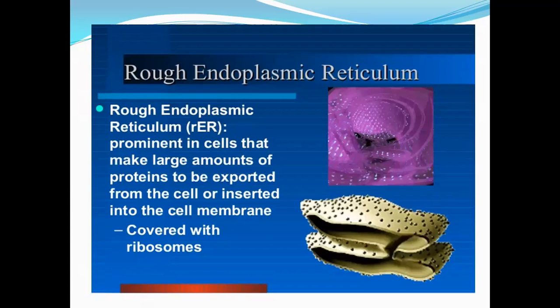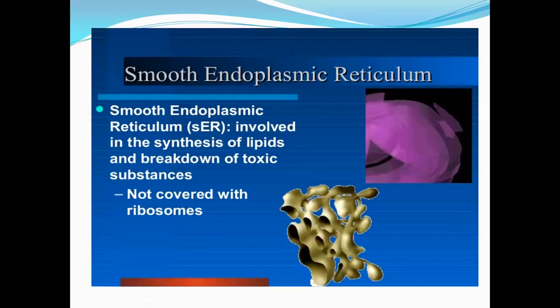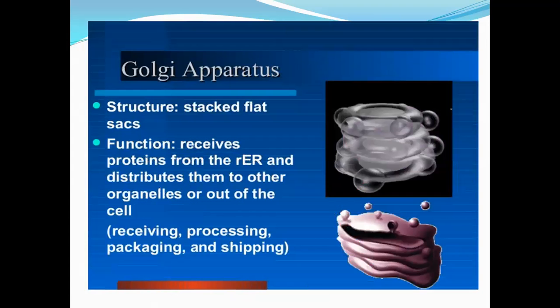Rough endoplasmic reticulum: prominent in cells that make large amounts of proteins to be exported from the cell or inserted into the cell membranes, covered with ribosomes. Smooth endoplasmic reticulum: involved in the synthesis of lipids and breakdown of toxic substances, not covered with ribosomes. Golgi apparatus. Structure: stacked flat sacs. Functions: receives proteins from the ER and distributes them to other organelles or out of the cell.